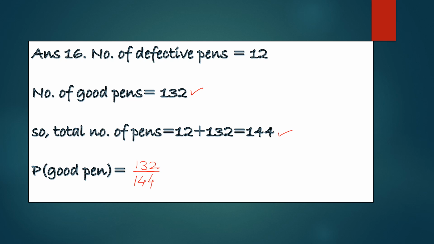Let's simplify this. I am simplifying it by cancelling by 12. 12 ones are 12. Here 12 ones are 12. 12 twos are 24. So answer is 11 by 12. Let's do next.